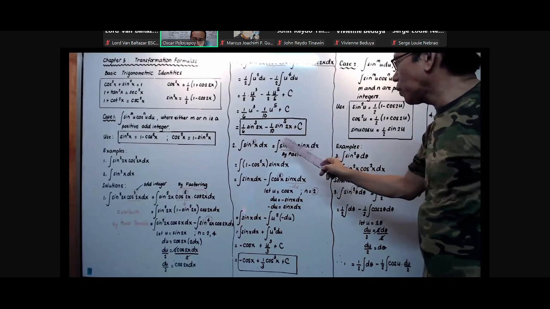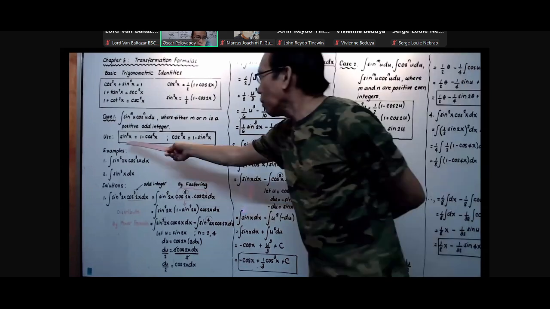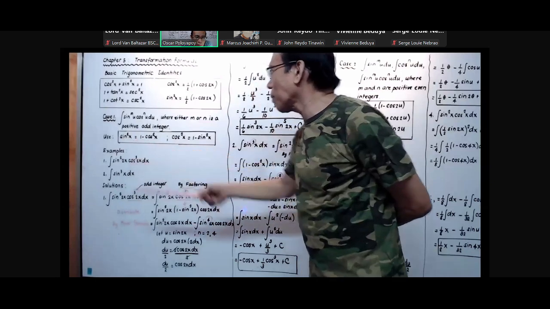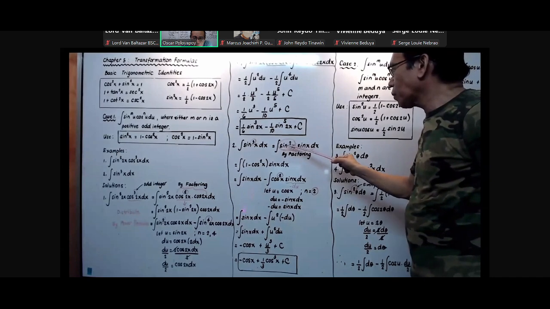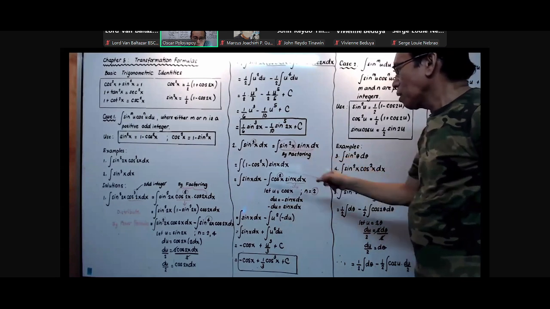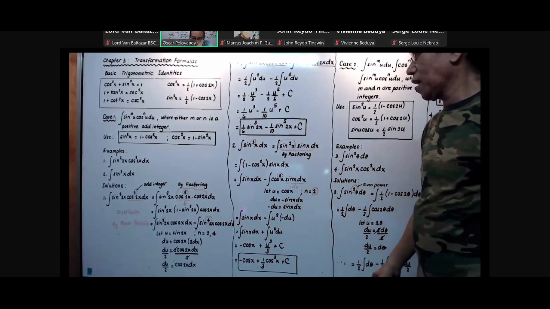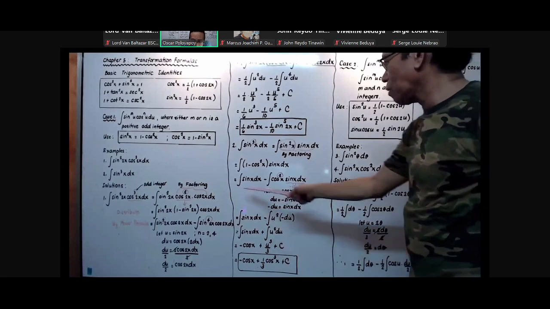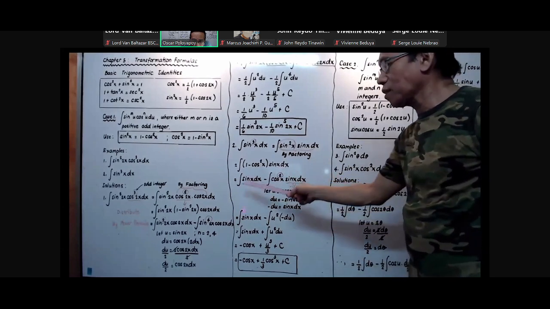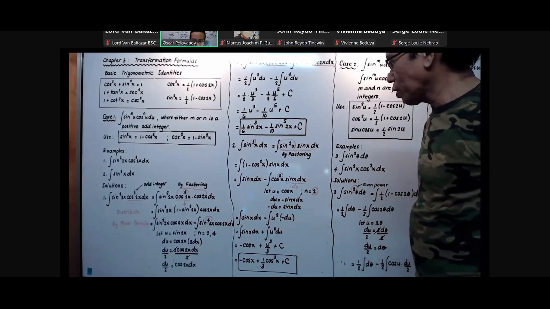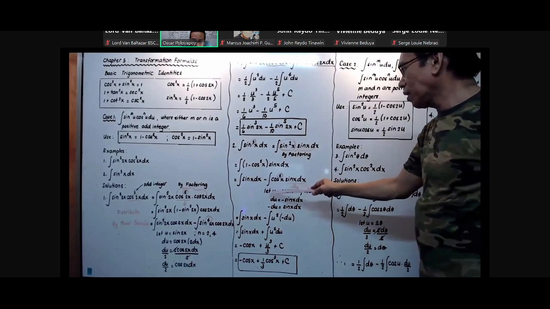So we have to use sine squared x because, guys, again, sine squared x is equal to 1 minus cosine squared x. So we are going to substitute sine squared x by 1 minus cosine squared x multiplied by sine x dx. And again, that is equal to the integration, by distributing, of sine x, because 1 times sine x dx is equal to the integration of sine x dx, and then minus the integration of cosine squared x multiplied by sine x dx.